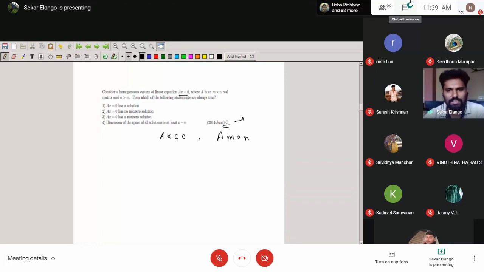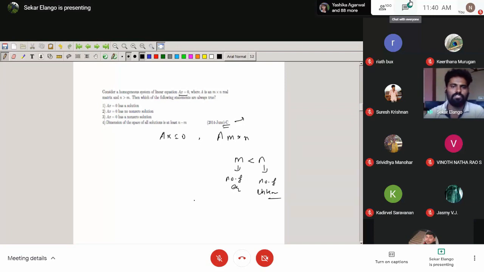So AX equal to 0. A is an m cross n matrix. They have a relation also: m less than n. Okay, m less than n. So what is the m? Here there is m cross n. This m is the number of equations. Okay. What is the n? n is the number of unknowns.